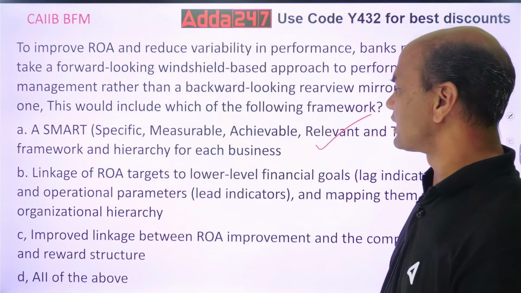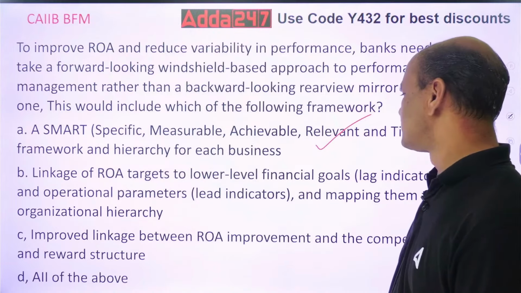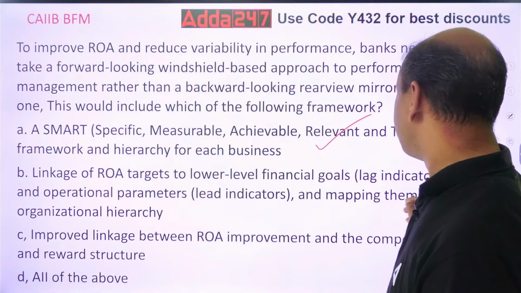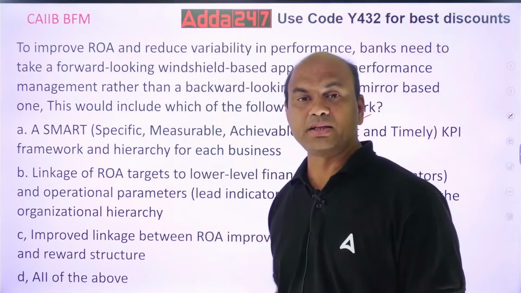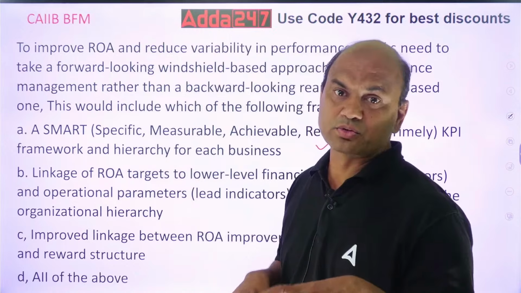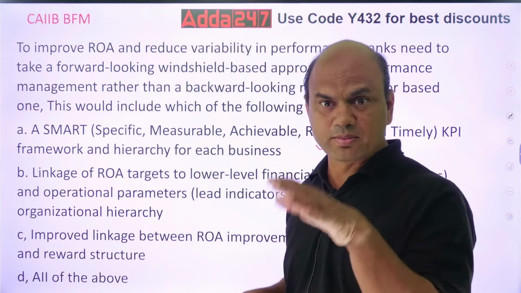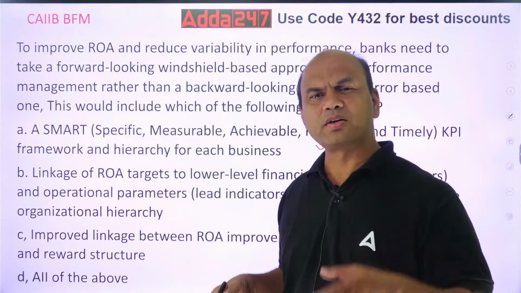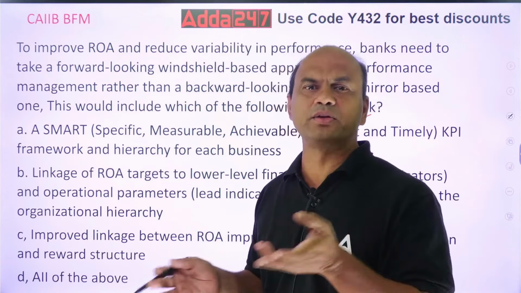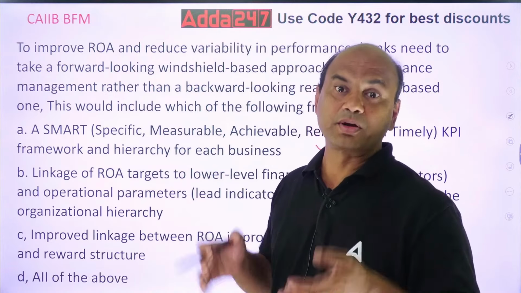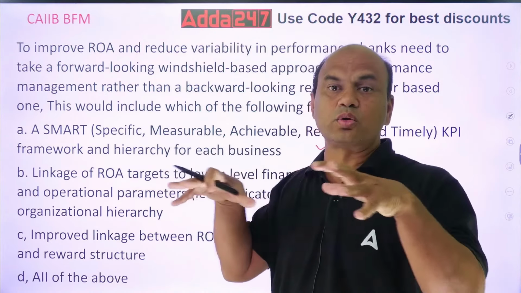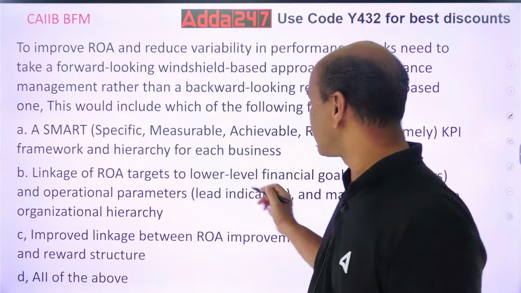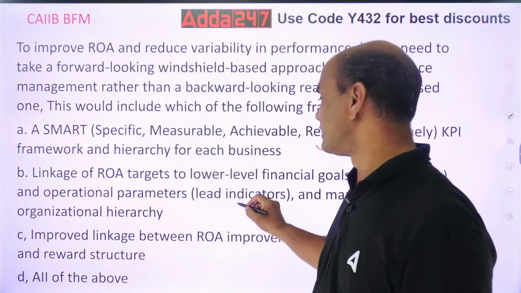Linkage of ROA targets to lower level financial goals, lag indicators and operational parameters, and mapping them to the organizational hierarchy means giving specific targets to specific persons, to a level-based person. Do you need that? Obviously your regional manager will have higher targets than you, because the regional manager is controlling the region and you are in the branch. So it is hierarchy based, and that is also right. So this is also true.